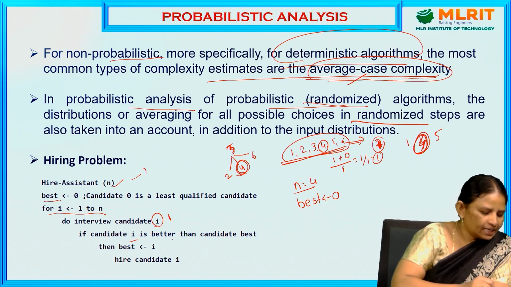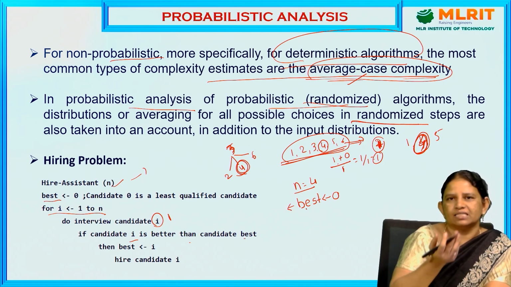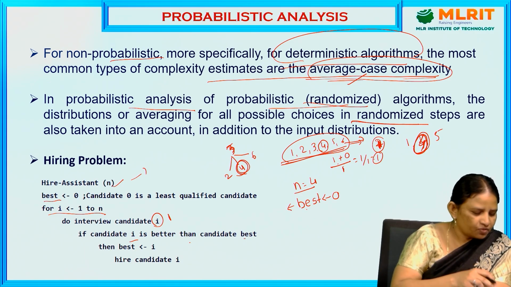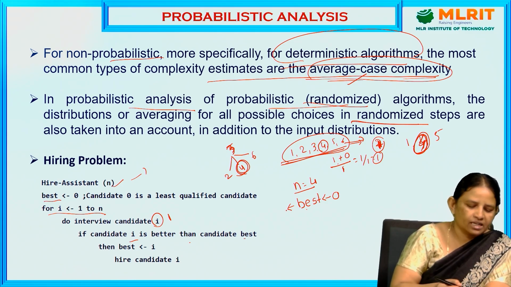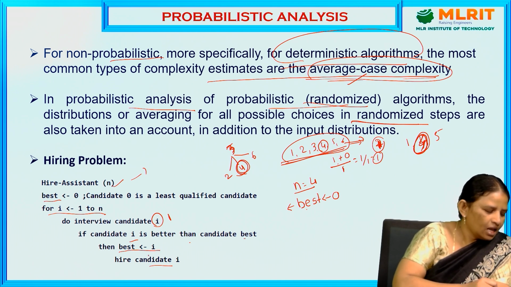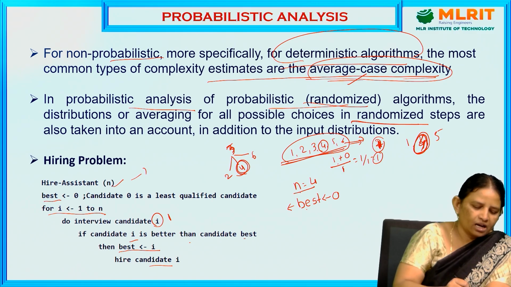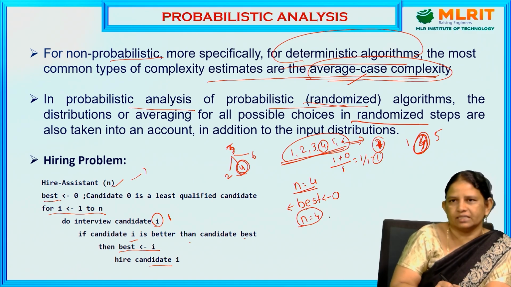If candidate i is better than the candidate best, that is, the existing candidate we assumed to be best, then we select the first candidate as best and hire that candidate. Like that, we repeat for n candidates. n equal to 4 means we interview 4 candidates.